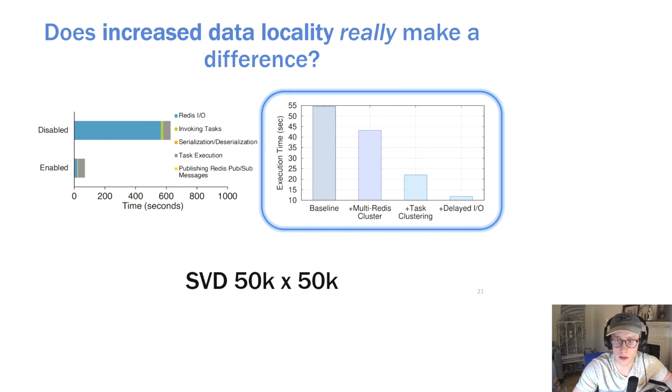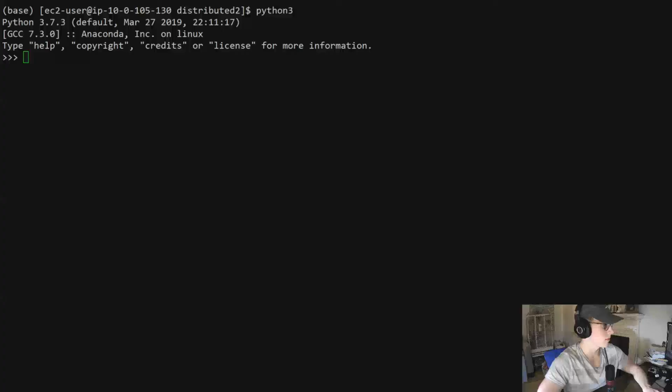Next, the chart on the right helps to quantify the impact of these optimizations on end-to-end performance. The baseline bar shows the execution time for SVD 50K by 50K, with both optimizations disabled and a single Redis instance used as the intermediate storage component. Switching to a large cluster of Redis instances results in a 20.85% performance improvement. When task clustering is enabled, performance improves by another 48.28%, and finally, enabling delayed I/O results in a 46.21% improvement once again. Overall, Wukong is 4.6 times faster when all optimizations are enabled.